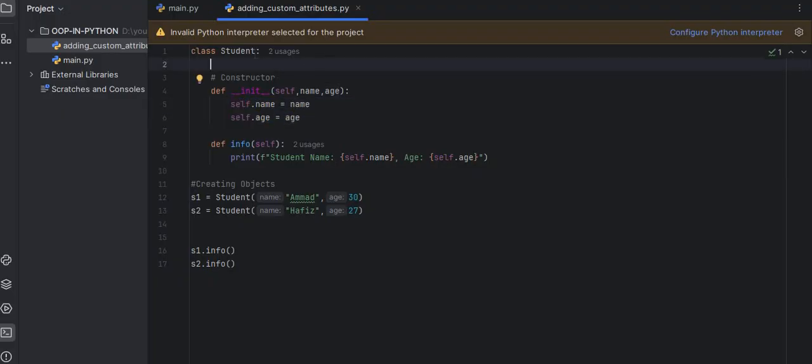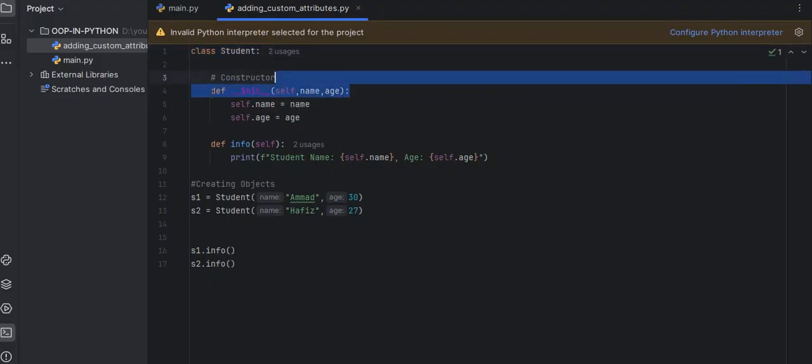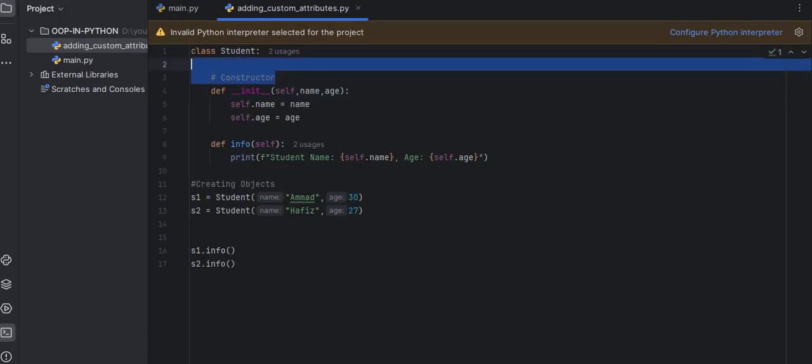So basically we create a blueprint named Student. Every student object will be created using this class. Think of this like a form. Every student will have specific details, name and age. And this line is a constructor. So here the question arises, what is a constructor basically?